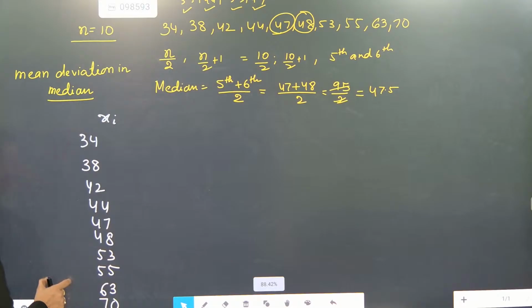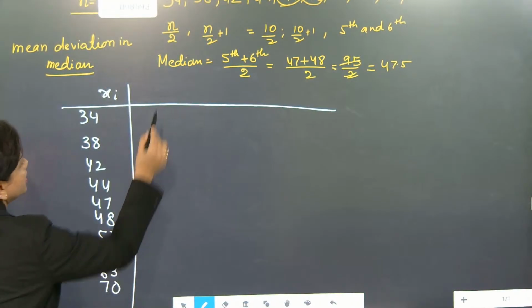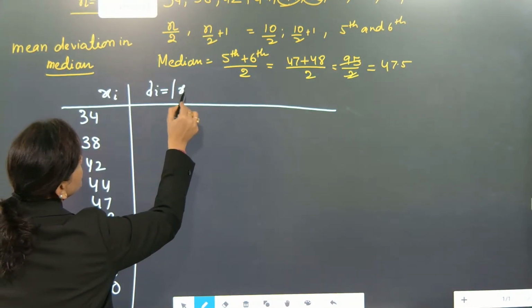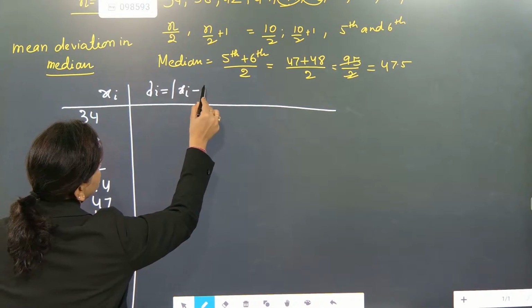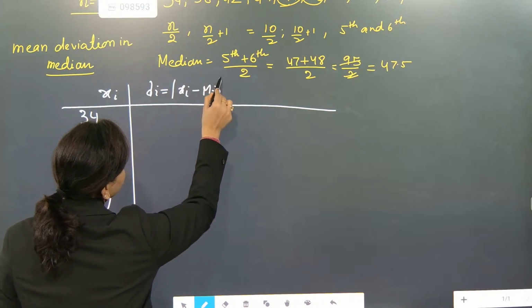Now we have to find the deviation. Deviation will be di, and the deviation formula is xi minus the median, MD.